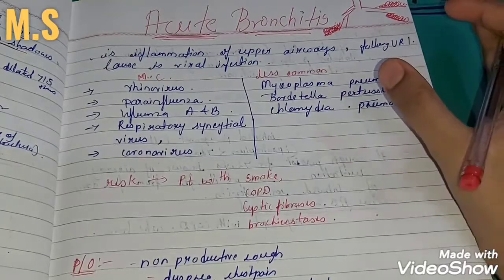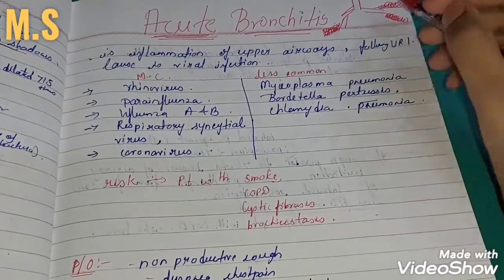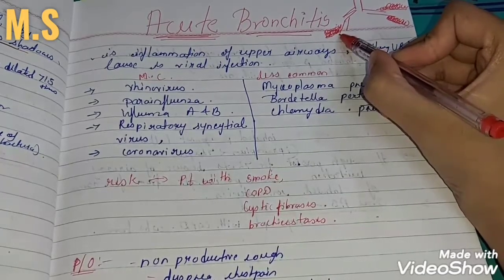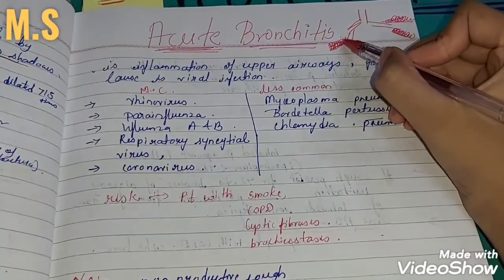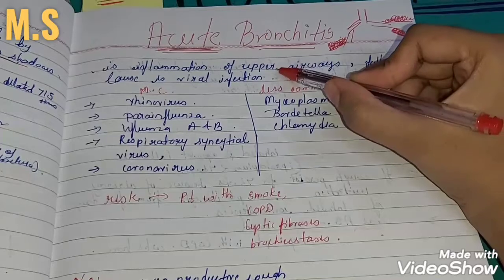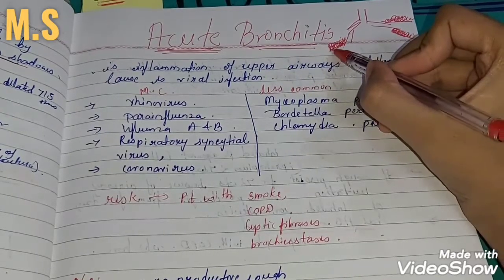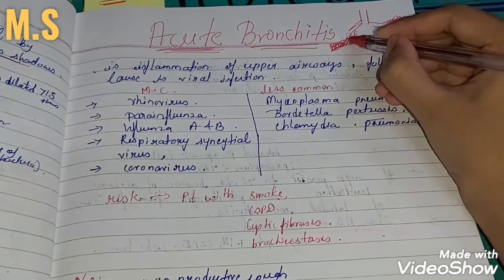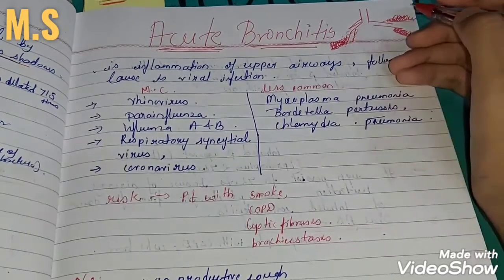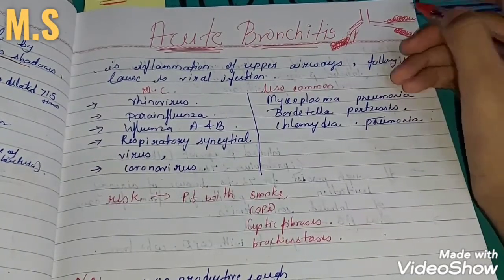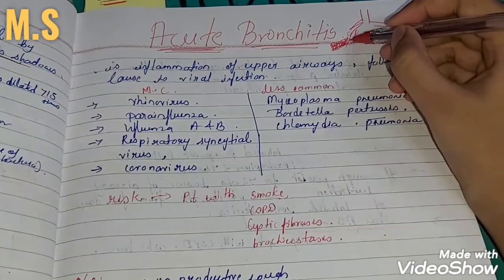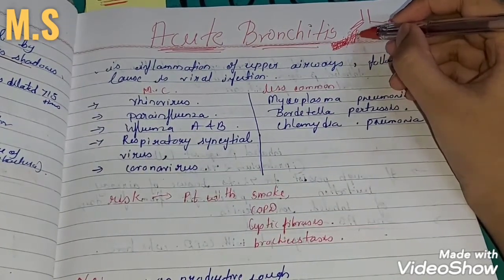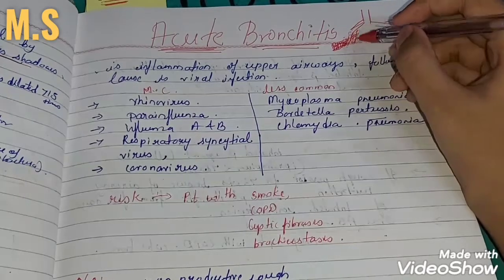So acute bronchitis is nothing but the inflammation of the airways. The airways means the bronchioles. We have bronchioles which leads to alveoli. So acute bronchitis is nothing but there is inflammation of that bronchioles which is due to some viral infection or bacterial infection, and that leads to the mucus get plugged in these bronchioles, and which leads to inflammation of this airways.